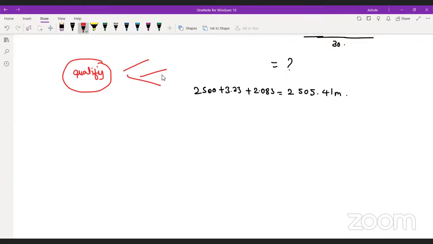You guys are getting me? Examples are NHAI, RITES, RECON. These are the institutes which keep recruiting students who have qualified GATE throughout the year. So prepare yourself in such a way that you can at least qualify. If you score well, that is a wonderful thing, but at least qualify. You guys are getting me?